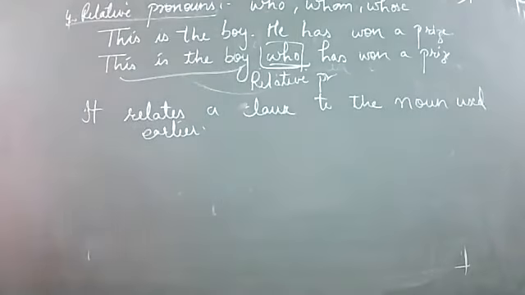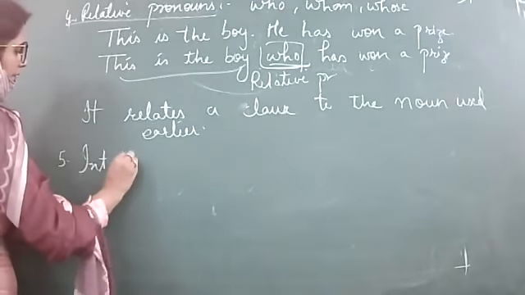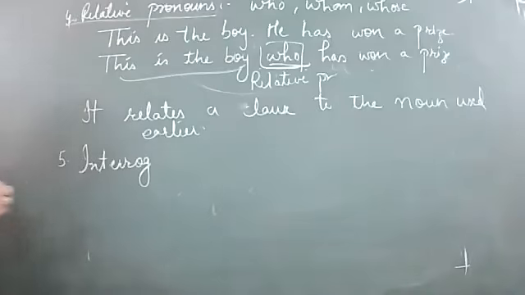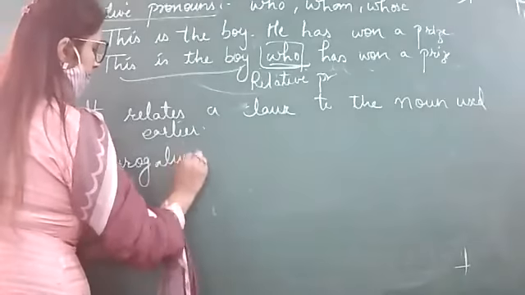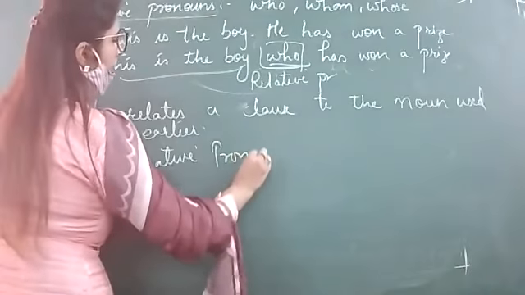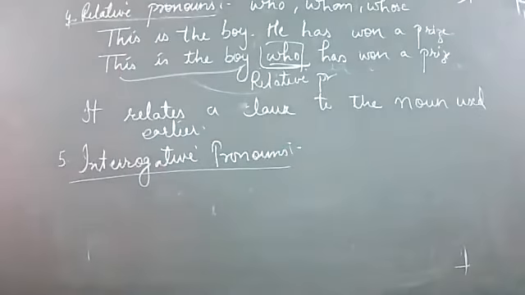Next, last one we are having interrogative pronouns. First we will have interrogative ones, then we will have indefinite. Now, interrogative means they are used to ask questions.